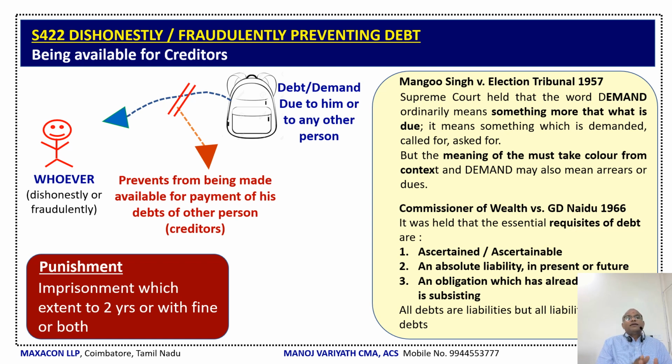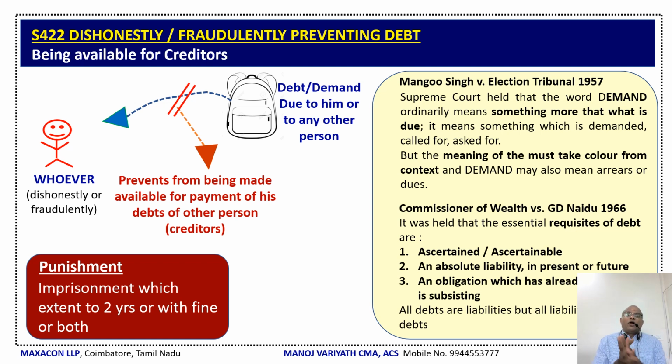Now this person prevents such debt or demand from being made available for payment of his debts to creditors. In this case, punishment is imprisonment which may extend to 2 years, or with fine, or with both.